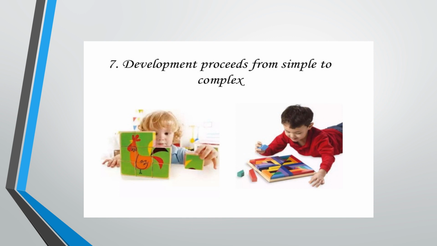Then afterward they can hold pencils, and still with the pencils they can only make various shapes like squares, circles, and then they start making slanting lines, straight lines, and then only afterwards they can write the letters, alphabets, and then afterwards they can write complete words. Like in the picture, the small girl is using blocks to make a bird or an animal, but later on they can easily play complex games.